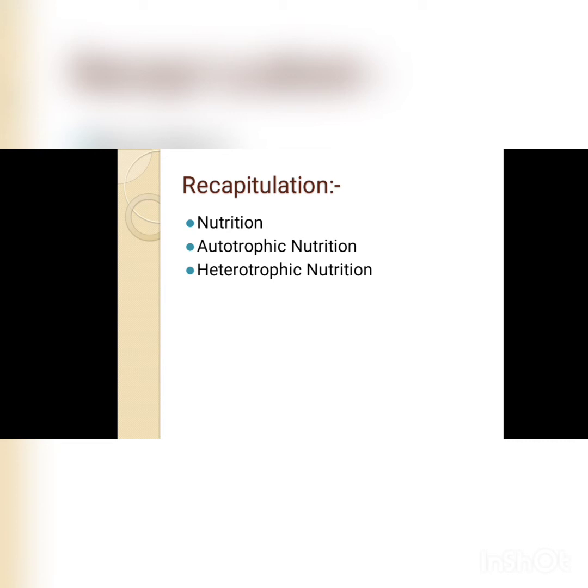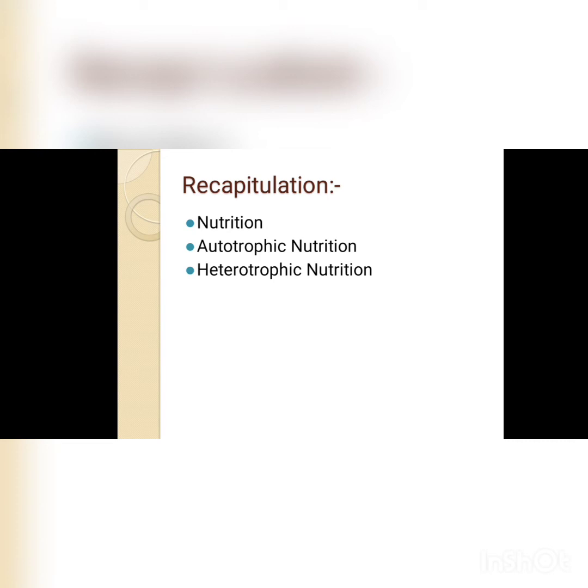After that, we have discussed autotrophic nutrition. Autotrophic nutrition is the nutrition in which organisms synthesize or make their own food with the help of simple inorganic substances by their own. After that, heterotrophic nutrition we have discussed, in which